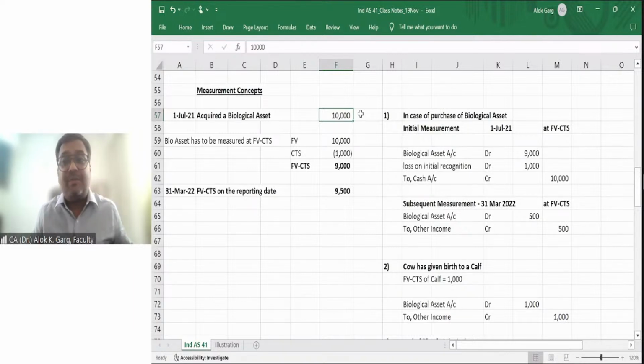And the standard says that the initial and subsequent measurement of biological asset has to be at fair value less cost to sell. What is the initial measurement of biological asset? Is it at cost or is it at fair value less cost to sell?